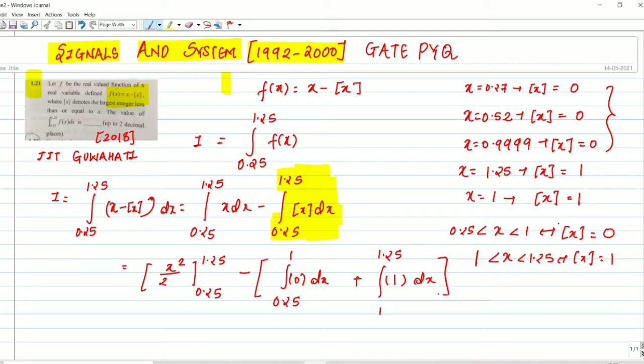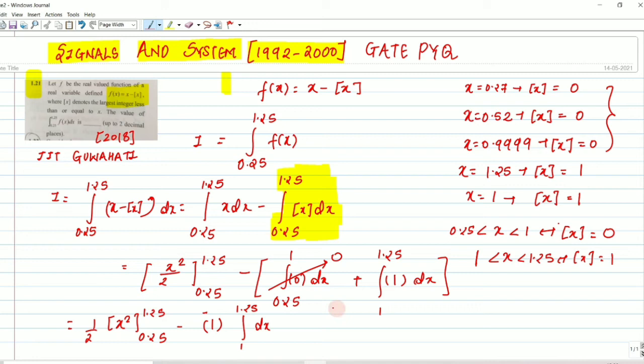This is very important. We can take 1 by 2 common. Now x squared has lower limit 0.25 and upper limit 1.25. The first part becomes 0, and we are left with 1. We take 1 common, with lower limit 1 and upper limit 1.25, the integral of dx.